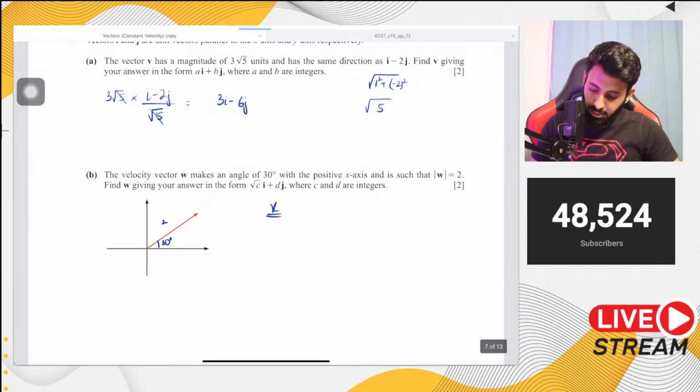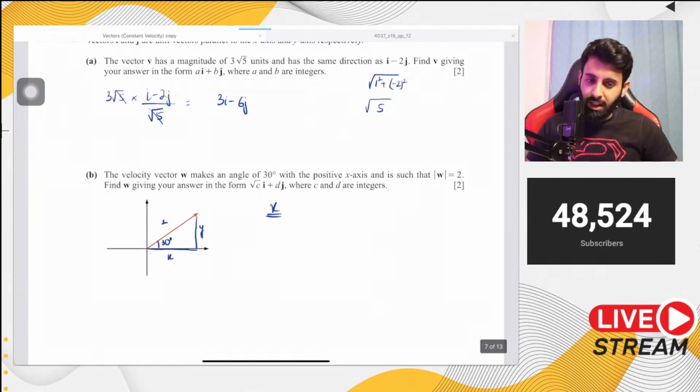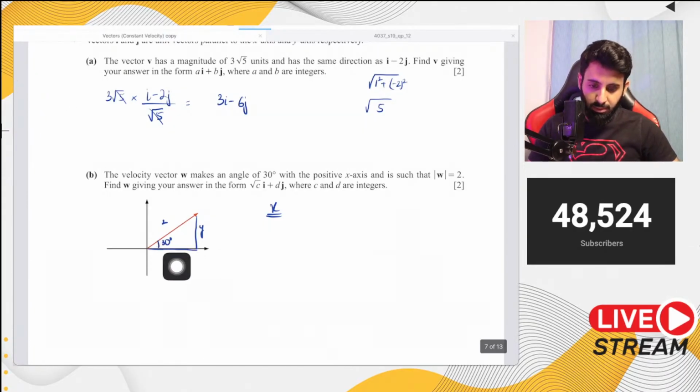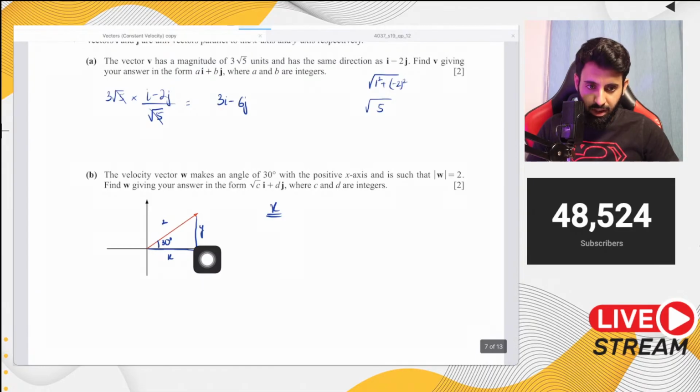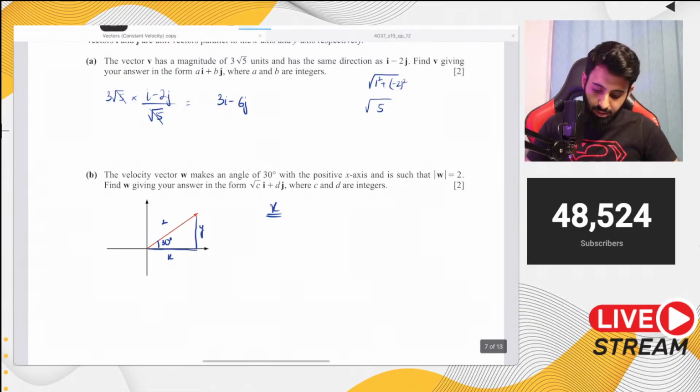Now, remember a shortcut and it will become a little easier. I'm talking about the adjacent components. Okay, the adjacent component always has cos. The opposite component always has sine. Now, that does not mean that x will always have cos and y will always have sine. Whatever the adjacent component is, whether it's representing x or y, will always have cos. Okay, whatever the opposite component is, whatever it is, whether it's x or y, will have sine in it.